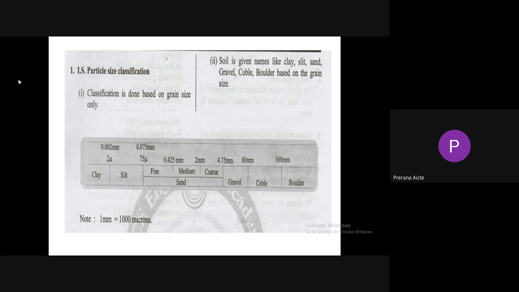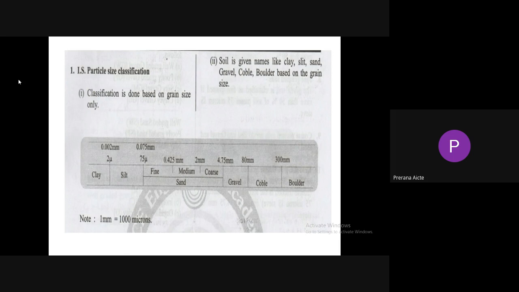It will not settle at the bottom of the tank or jar. So it moves in the downward direction, again it comes in the upward direction, like that. It is always in suspension in water. It does not settle at the bottom of the tank or jar, hence it is called colloid. So the maximum size of clay is 2 microns.